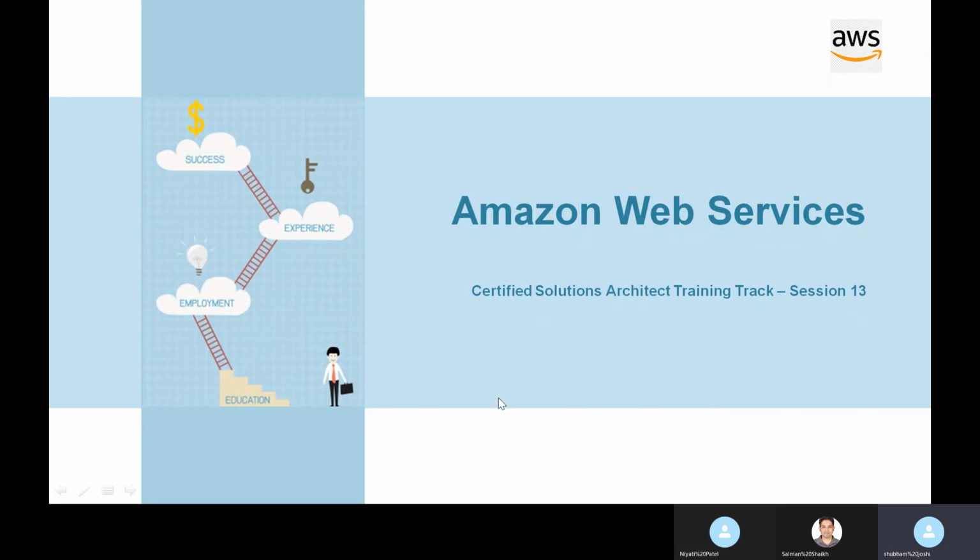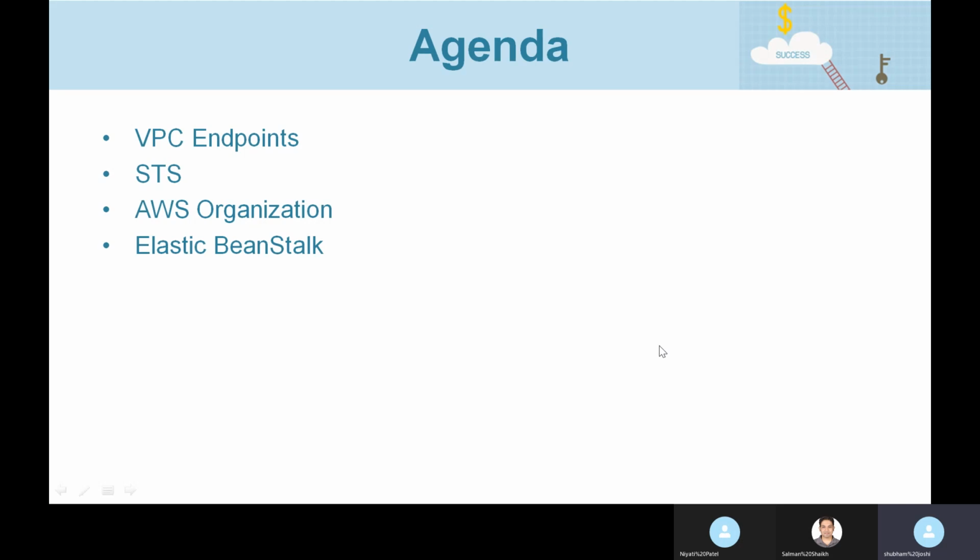Let's discuss today's agenda. Today we'll discuss what VPC endpoints are, and then we'll see what Security Token Service is. There is a service called AWS STS. Using AWS STS, we can request temporary credentials, and those temporary credentials are valid only for a specific duration.